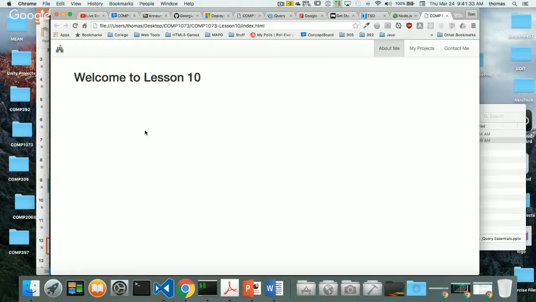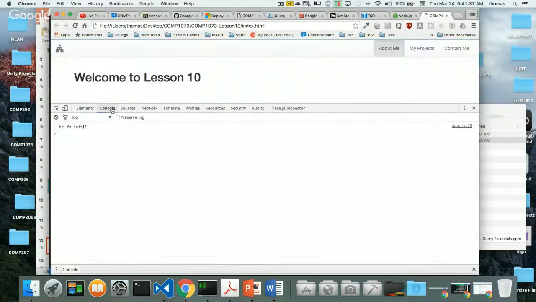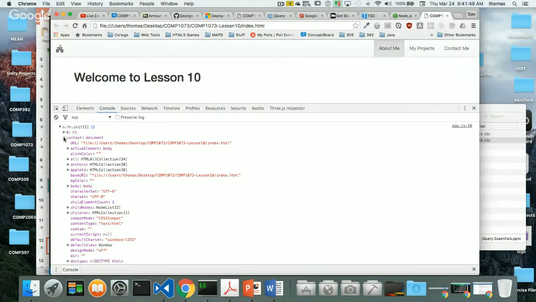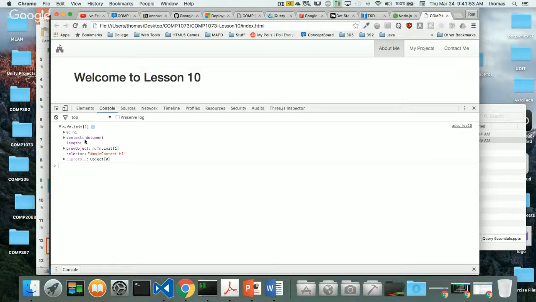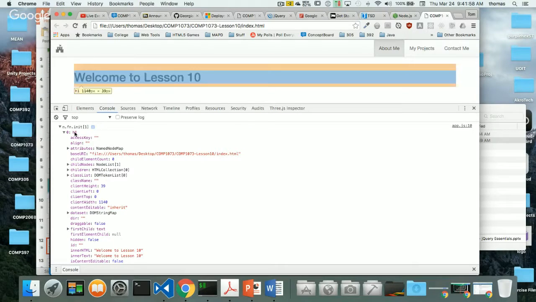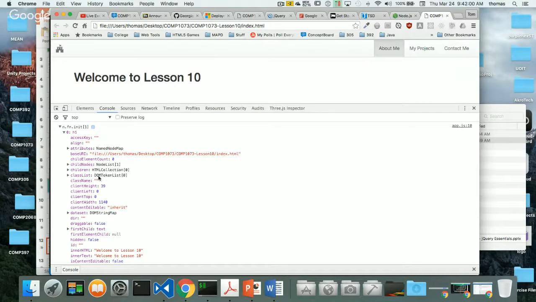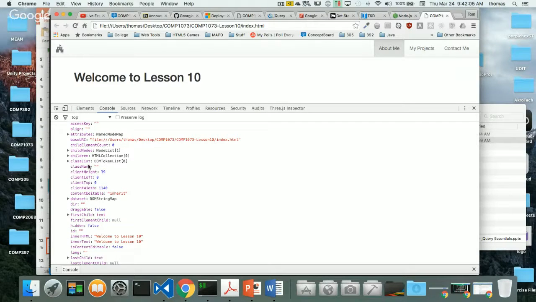I get this, right? And if I right click and go inspect, in my console, I get this, n.fn.init. And if I click in here, I can see that my 0 is H1. I get a context, which is document. So I'm actually getting a reference to my document. I'm getting a filter, which is the H1 tag. And it tells me what my base URI is, and so on. So this is kind of the way I'm filtering.